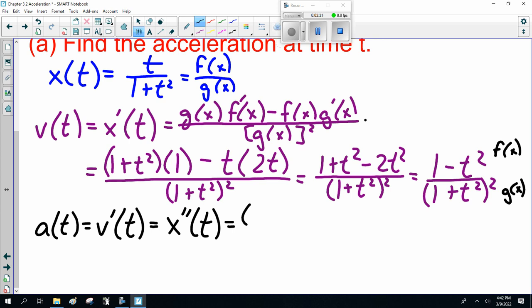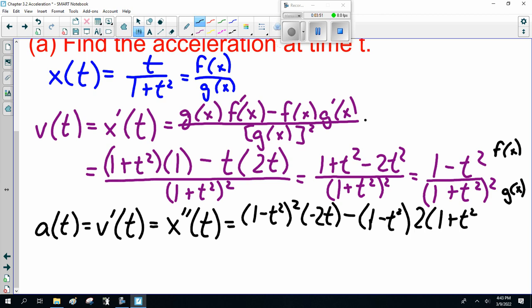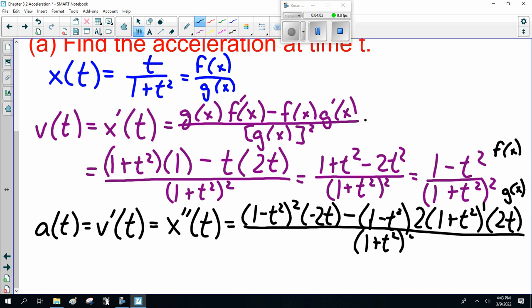This is going to be 1 plus t squared squared times the derivative of f of x, which would be minus 2t, minus f of x, 1 minus t squared, times the derivative of g of x, which would be 2 times 1 plus t squared, times the derivative of what's inside the brackets, 2t. All of that gets divided by 1 plus t squared to the 4.